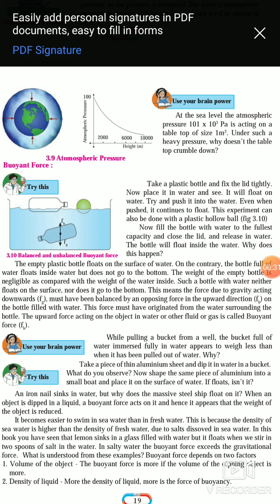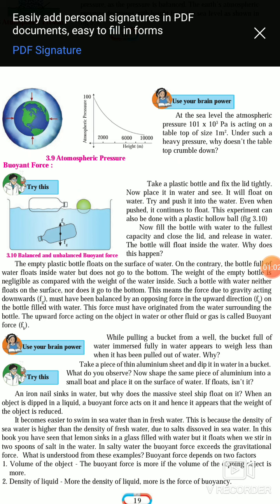Now today we are going to see the buoyant force. So let's see here in the picture. One experiment is shown. To do this experiment we need two bottles, okay, and a tub of water or a pot filled with water. We can use a hollow plastic ball also. So take a plastic bottle and fix its lid tightly and keep that bottle on the water surface.